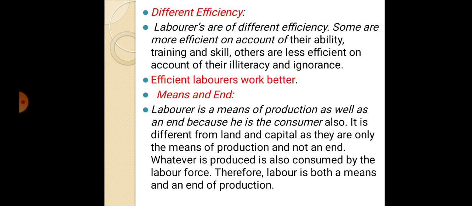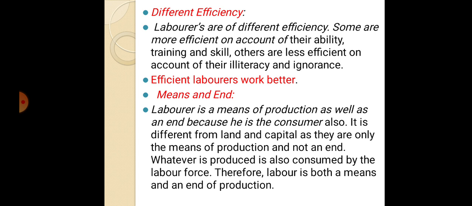Efficient laborers work better. Now, means and end. What does that mean? The laborer is a means of production as well as an end because he is the consumer also. It is different from land and capital, as they are only means of production and not an end.